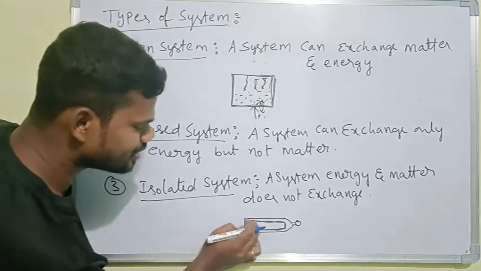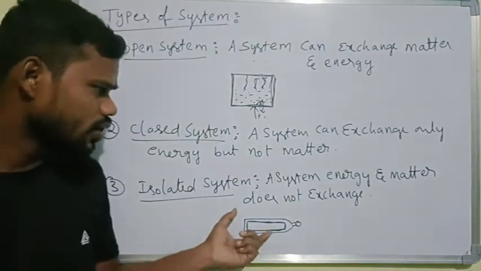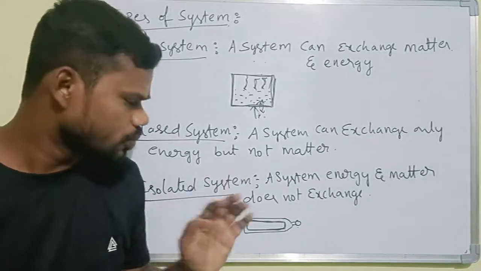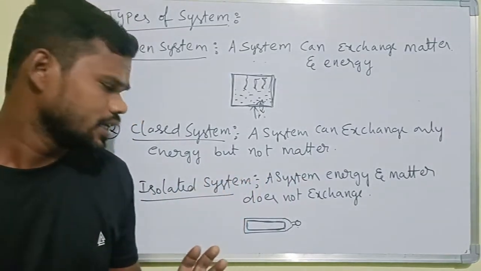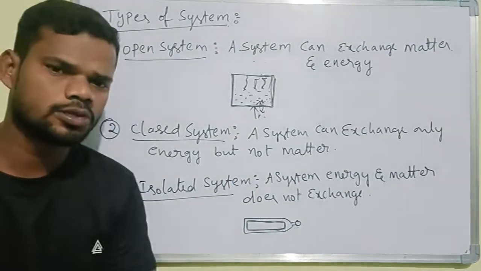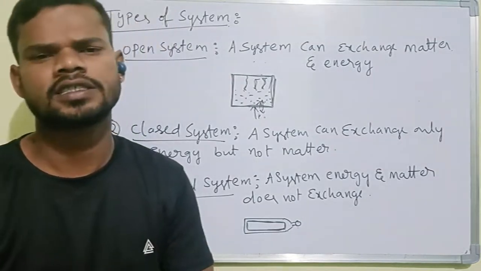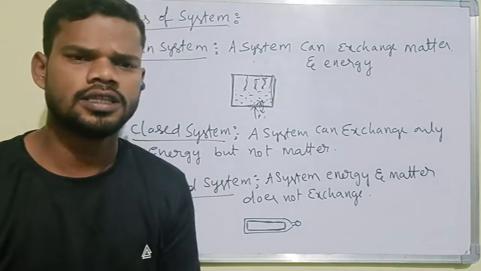Such a system we call an isolated system. In this system, energy as well as matter are both not exchanged. The thermoflask is the best example for this.